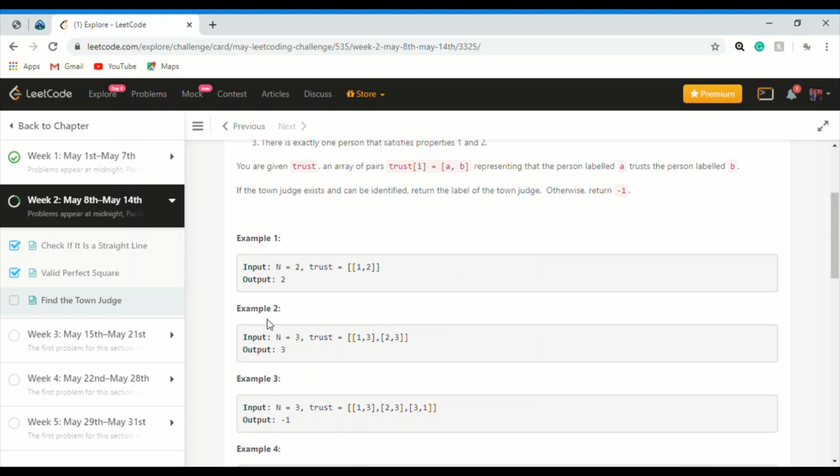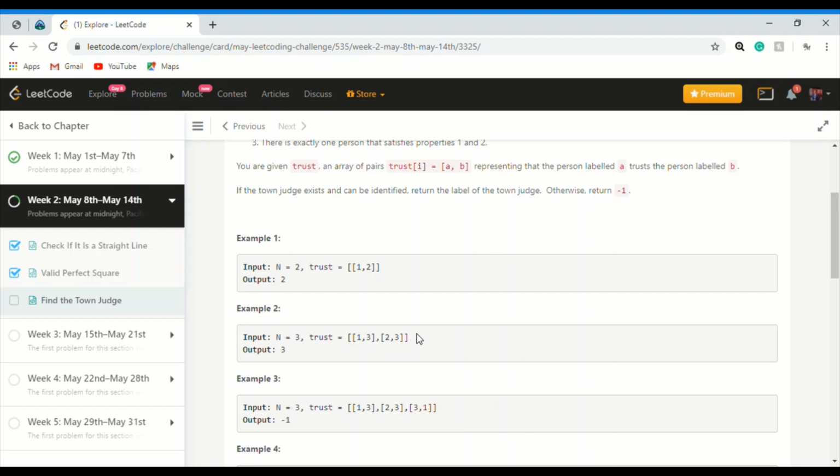Let's see the next example. n is equal to 3, trust is [1, 3], [2, 3]. The output is 3 because 1 trusts 3, 2 also trusts 3, but 3 doesn't trust anyone.